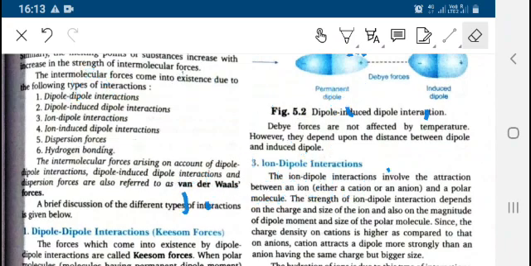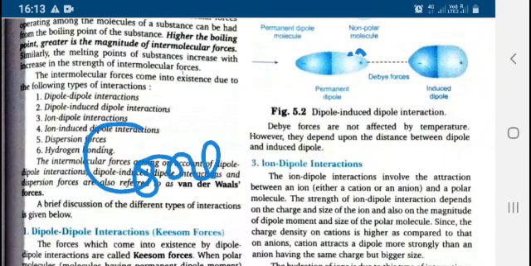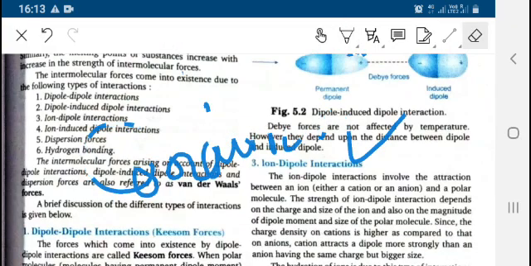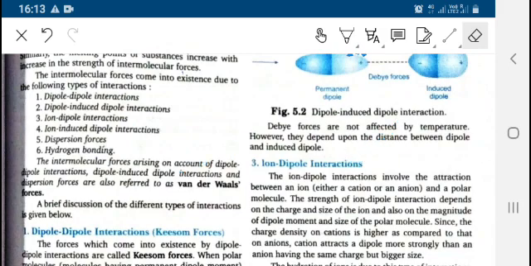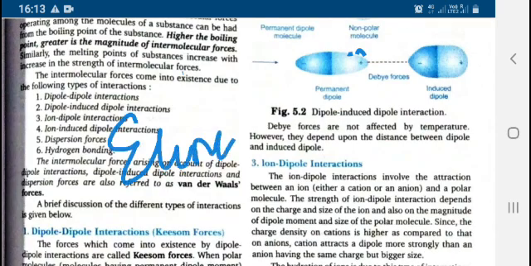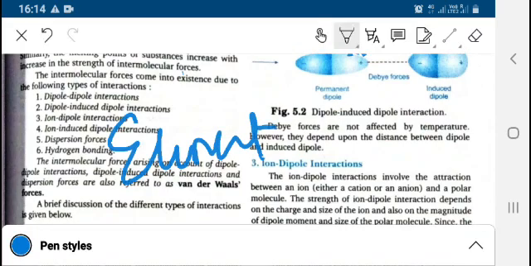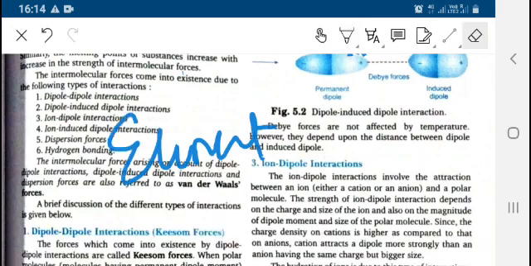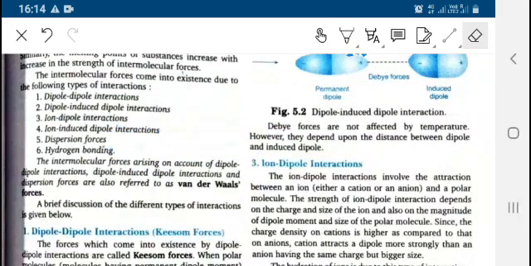Second question is, what is the condition for hydrogen bond formation? Third, what are the important elements that form the hydrogen bond? So these three questions are important.